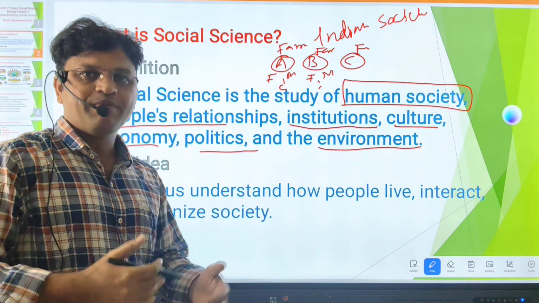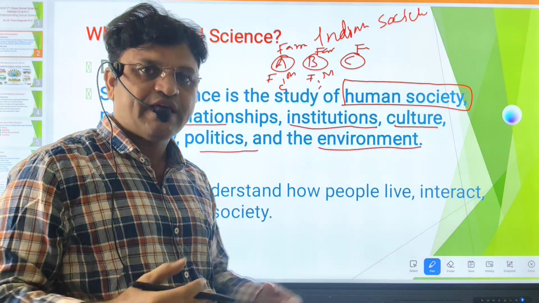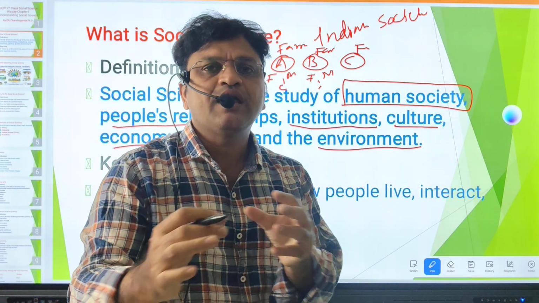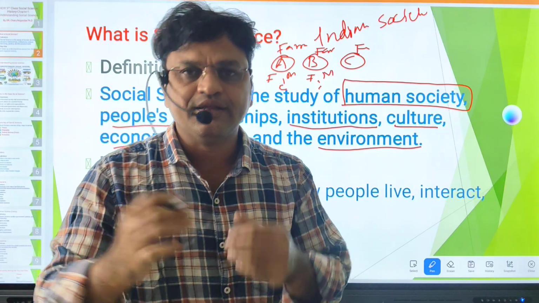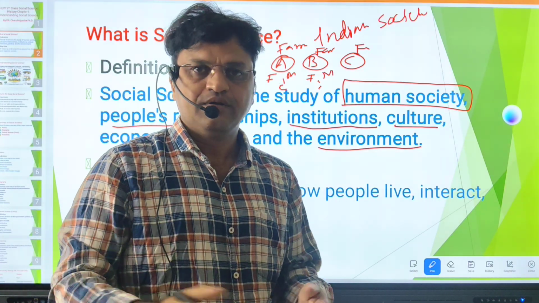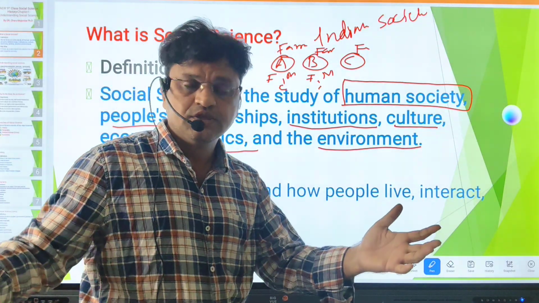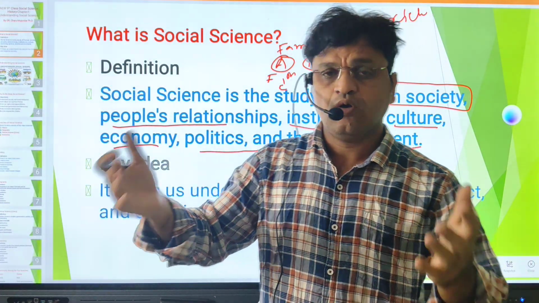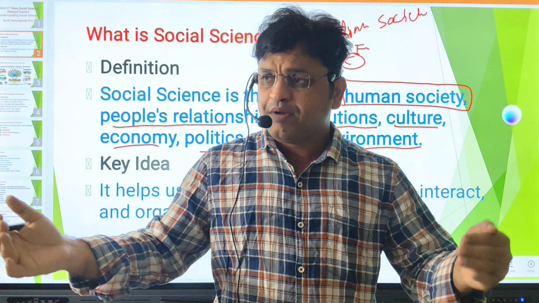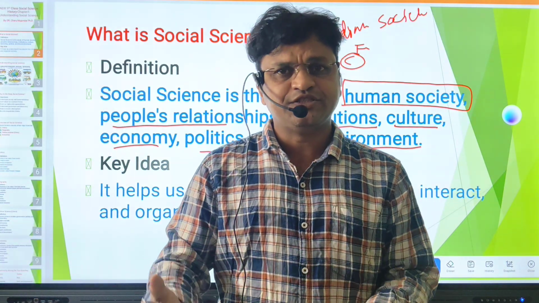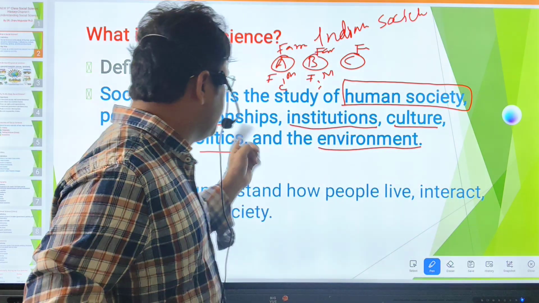In day-to-day life, they are making relationships with one another, and they are living in the society. If you look at your surroundings, wherever you are living, people are living as a group and making relationships. This is called human relationship.